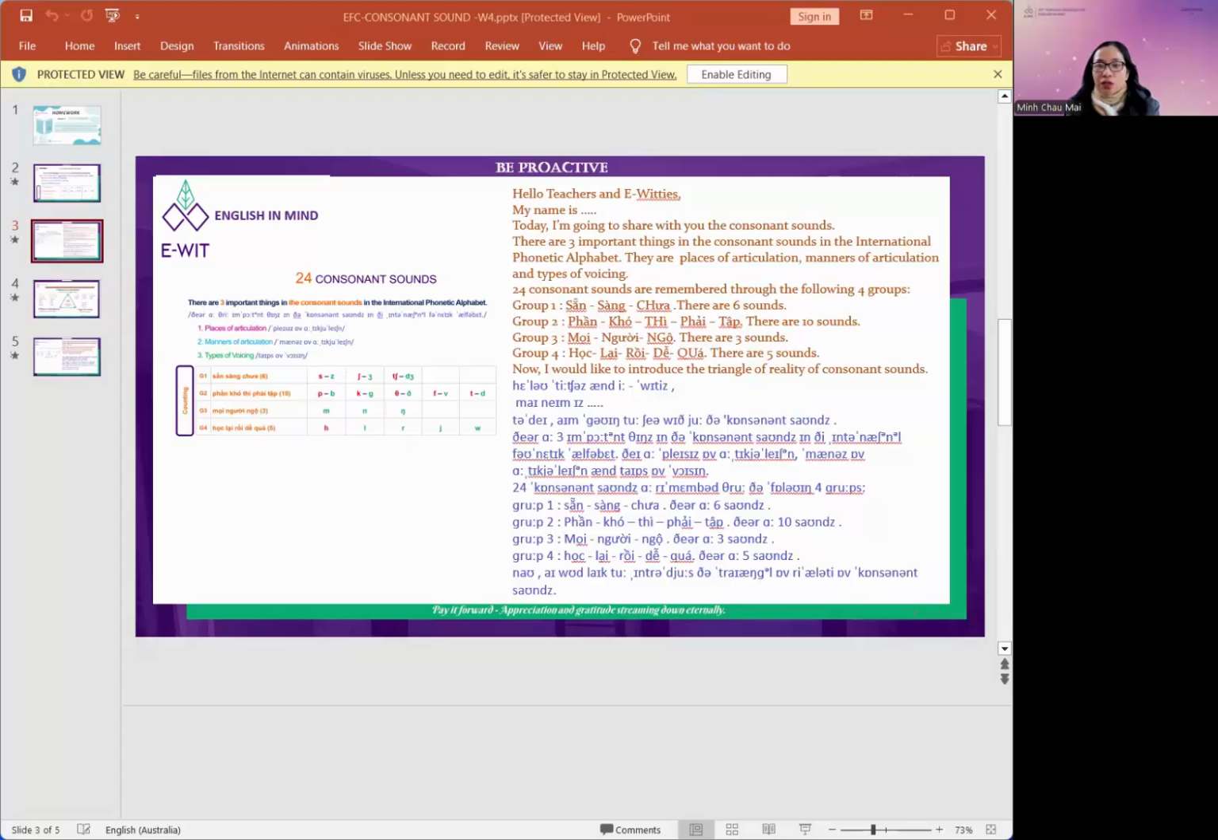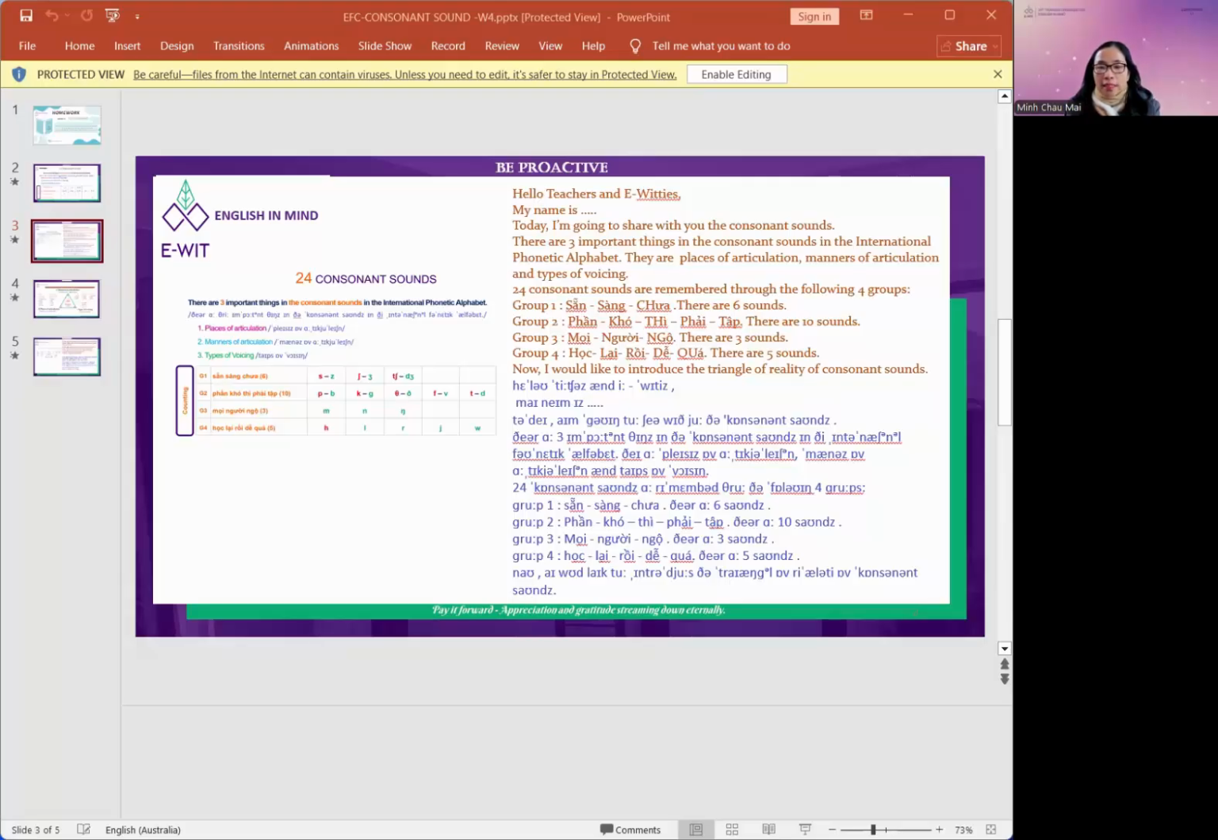Today, I'm going to share with you the consonant sounds. There are three important things in the consonant sounds in the International Phonetic Alphabet. They are places of articulation, manners of articulation, and types of voicing. 24 consonant sounds are remembered through the following four groups.